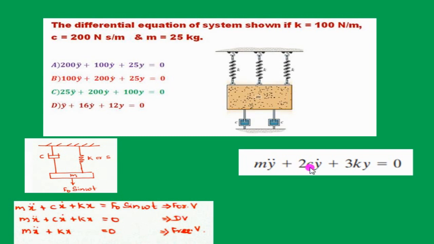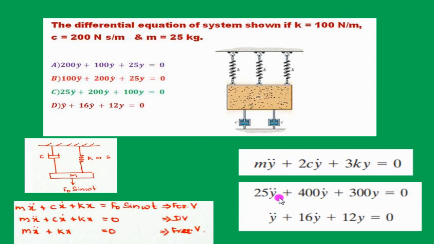Two dampers are connected in parallel, that's why 2C damping coefficient, and then plus K into X, stiffness. Three springs are connected in parallel, the equivalent stiffness is 3K, equal to 0. Now substitute the given values, and divide by 25, you will get this answer. So option D is correct.